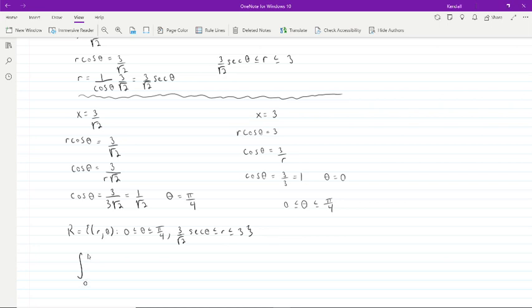So we now have our polar integral. Theta goes from 0 to pi over 4, and r goes from 3 over root 2 times secant of theta, and then up to 3. Our integrand was 1 over the square root of x squared plus y squared. So we want to make sure we get rid of our x's and y's in the integrand. The square root of x squared plus y squared is just the square root of r squared, or just r. So 1 over r.